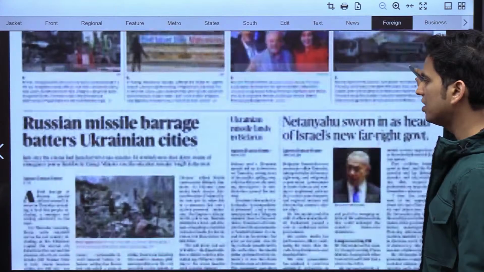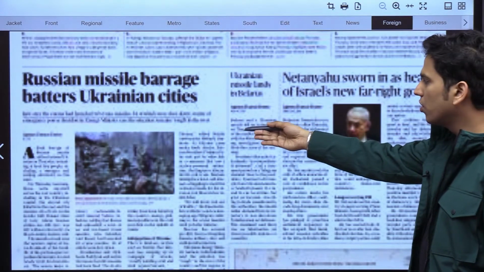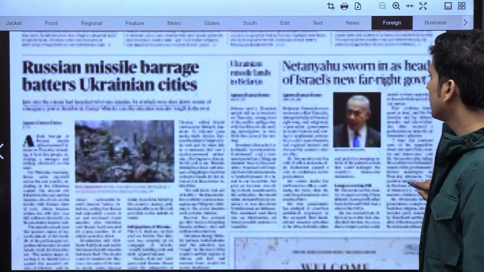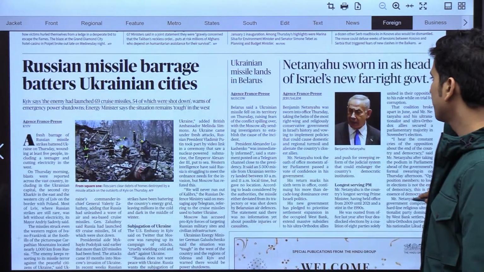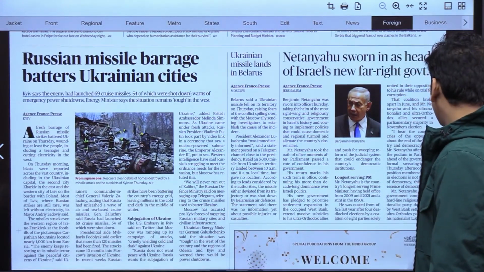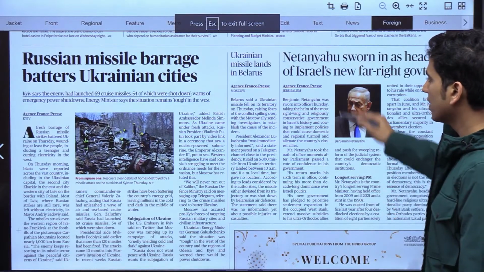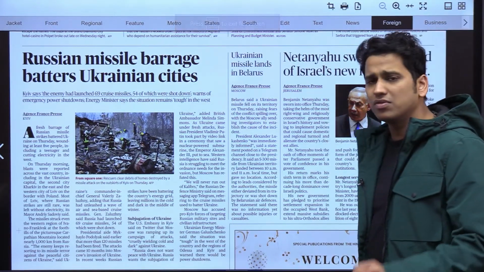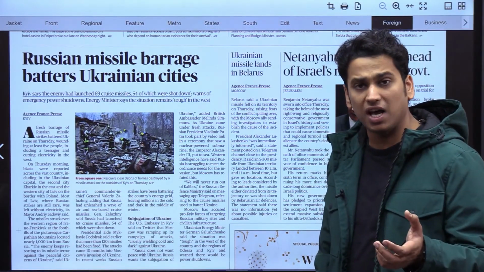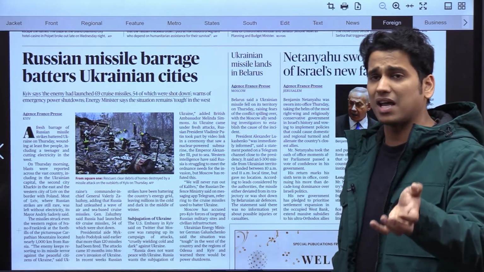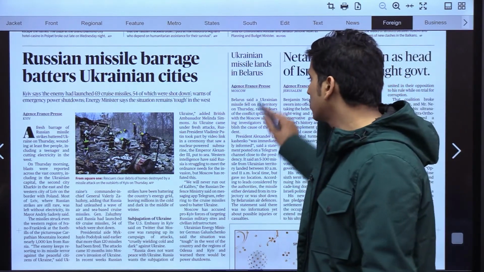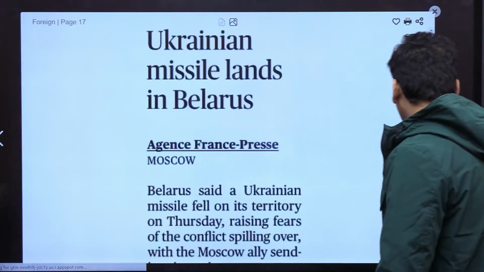Moving to the world page, there is a situation going on between Russia and Ukraine, right? Netanyahu has begun as the new prime minister. Ukrainian missile lands in Belarus. Belarus is the ally of Russia. And if this Ukrainian missile lands in Belarus, then Belarus could join the war on the Russian side.